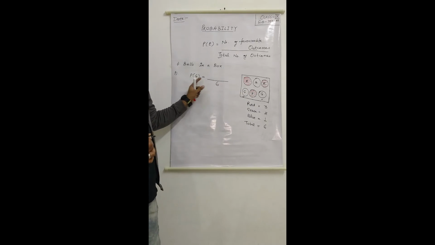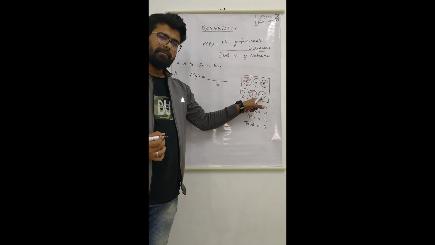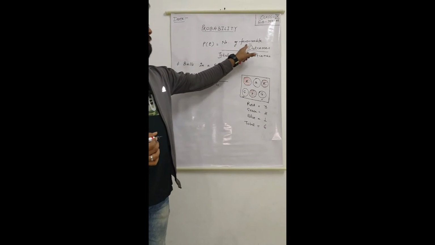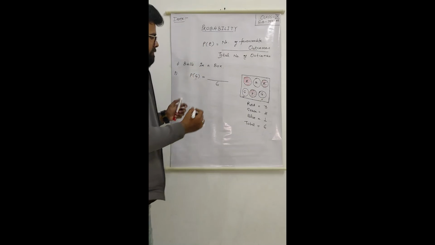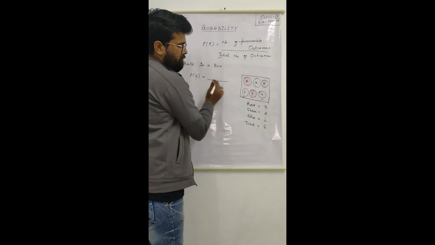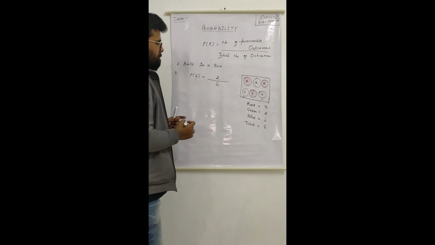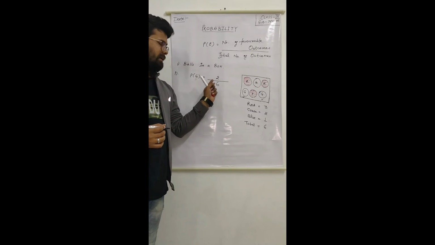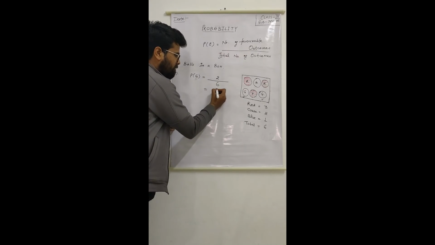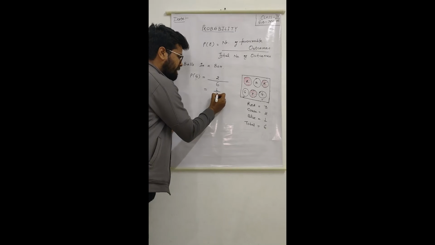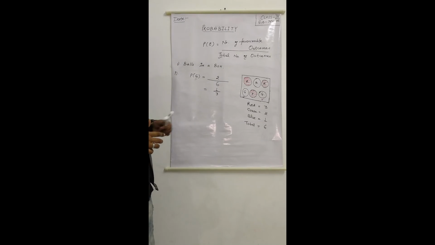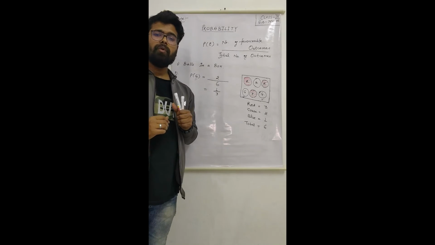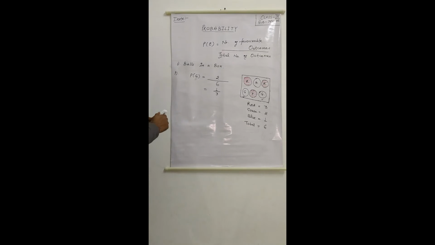So there are 2 favorable outcomes here. The probability of getting a green ball will be equal to 2 divided by 6, that is 2 by 6, and it will be equal to 1 divided by 3. So the probability of getting a green ball will be 1 by 3.